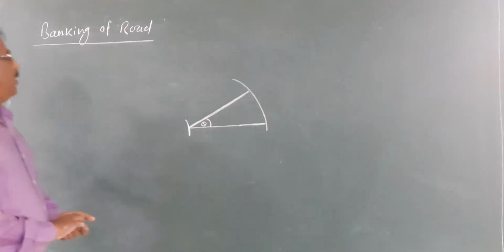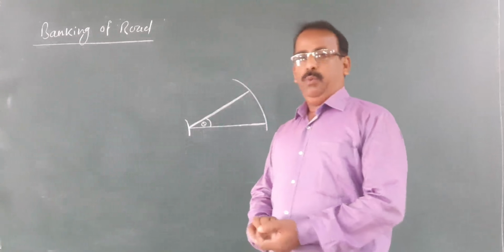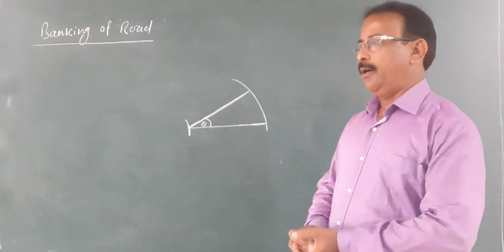Why is there a necessity of banking of the road?